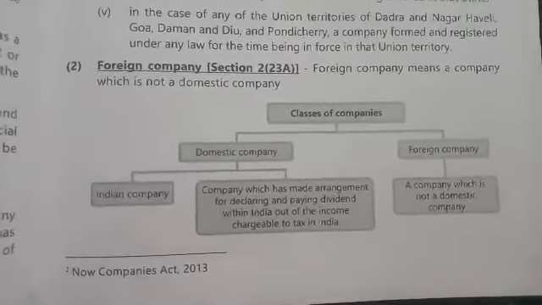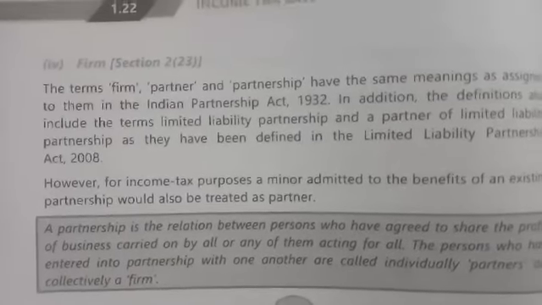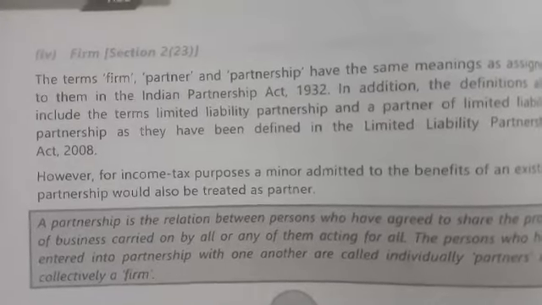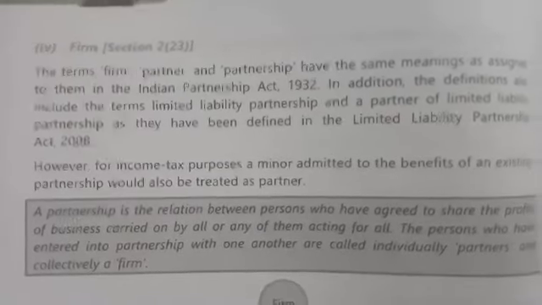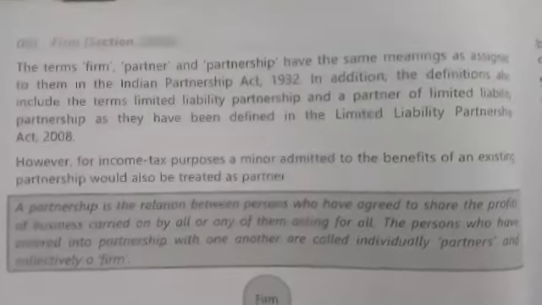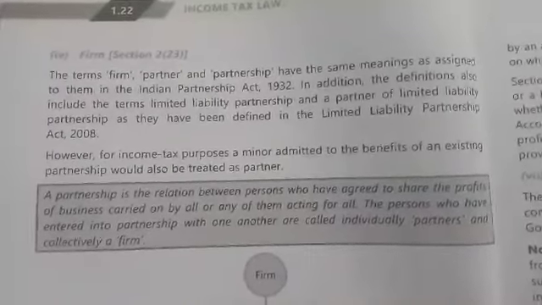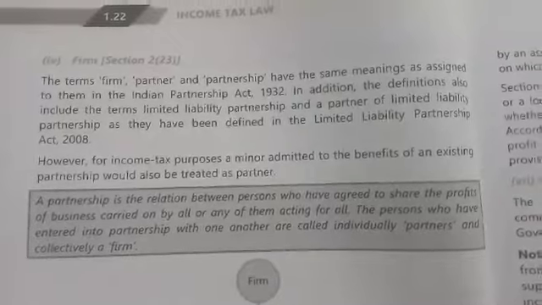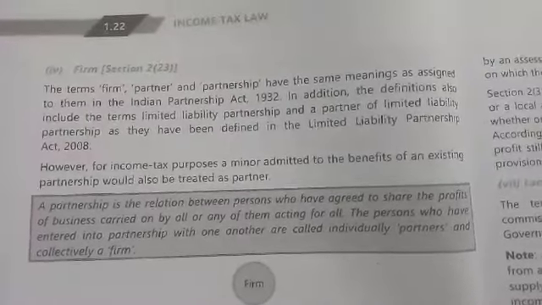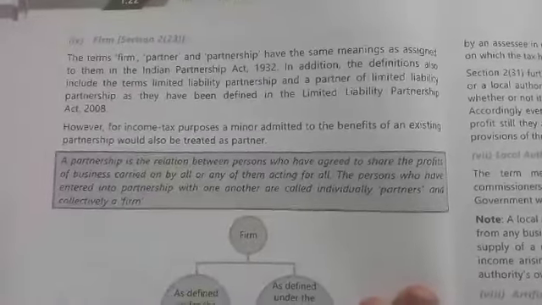That's all. Firm is defined under section 2 subsection 23 and includes a partner or partnership having the same meaning as in the Indian Partnership Act 1932. A limited liability partnership declared under the Limited Liability Partnership Act 2008 will also be called a firm.